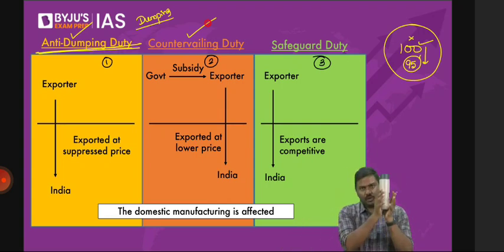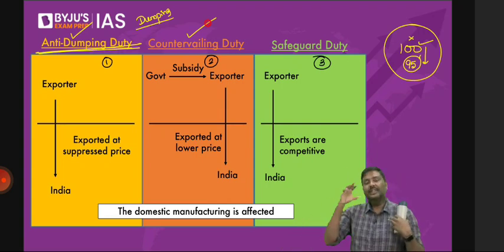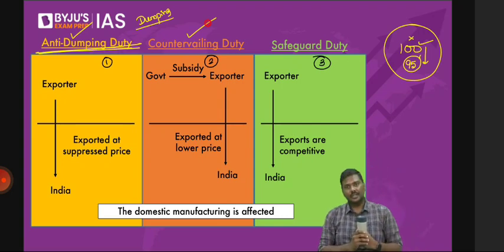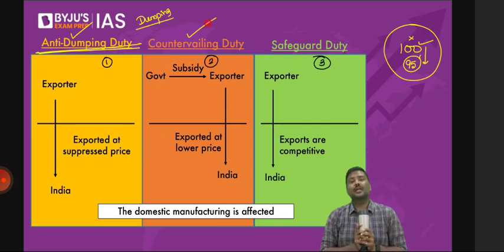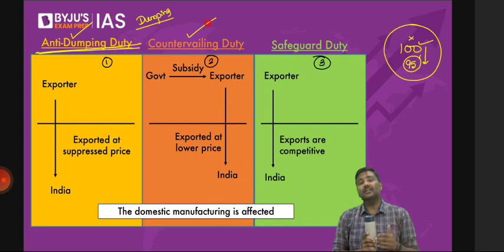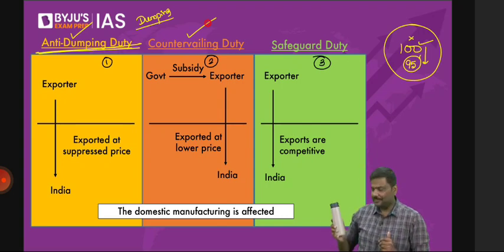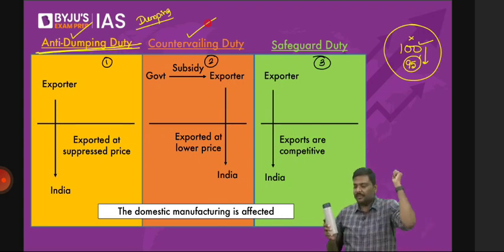The government of China is very happy with me. They will give me a subsidy of 10 rupees. Follow this. Now you tell me, if I receive a subsidy of 10 rupees from the government of China, will the price of the bottle go down or not? I hope you understand. Imagine the price was actually 100.